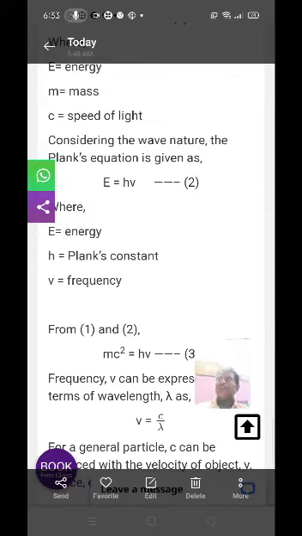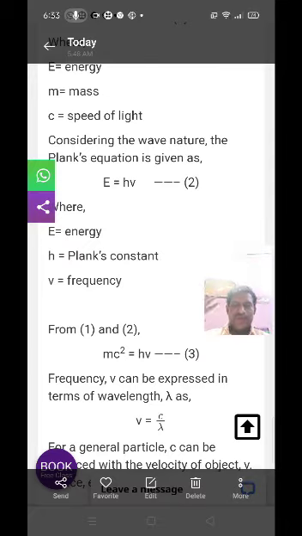From equation 1 and 2, E is equal to h nu in equation 2, and E is equal to mc square in equation 1. The left sides, both energies, are equal, therefore the right sides are also equal. Therefore, mc square is equal to h nu. This is equation number 3. But we know that frequency nu is equal to c by lambda.